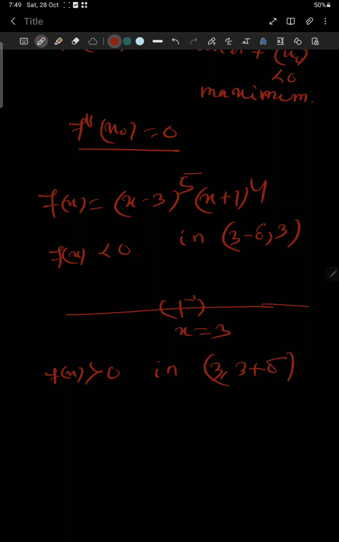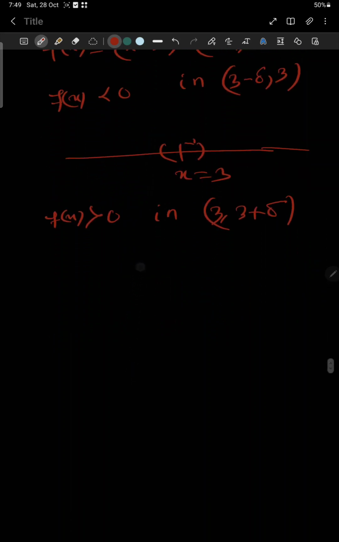At the point x equal to 3 it is 0, and after 3 it is positive, and before 3 it is negative, so its graph is something like that. It is called the point of inflection.